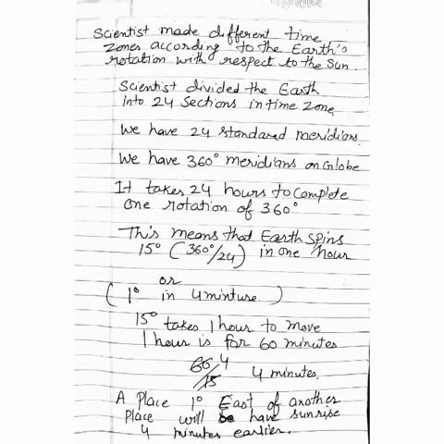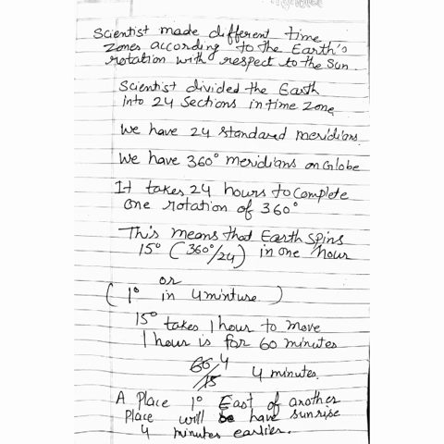We have 360 degrees in total on our globe, and it takes 24 hours to complete one rotation of 360 degrees. So if you divide 360 by 24, we get 15 degrees in 1 hour. So when the earth spins 15 degrees, it takes 1 hour.